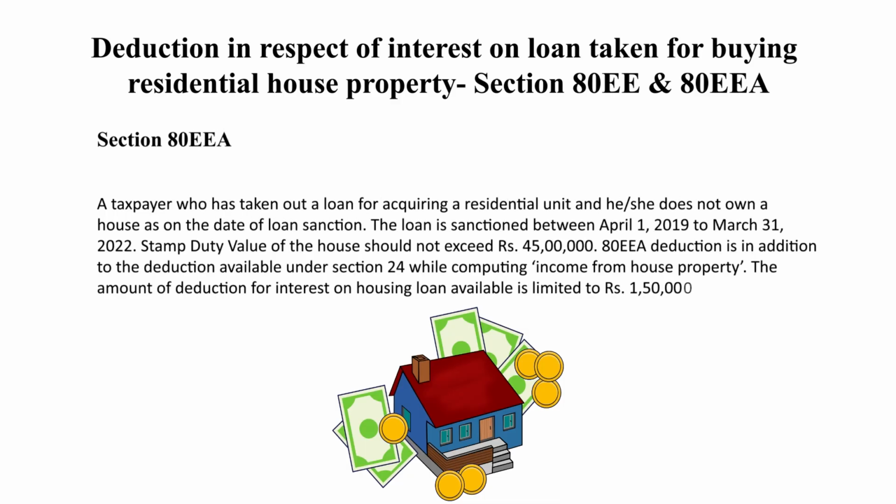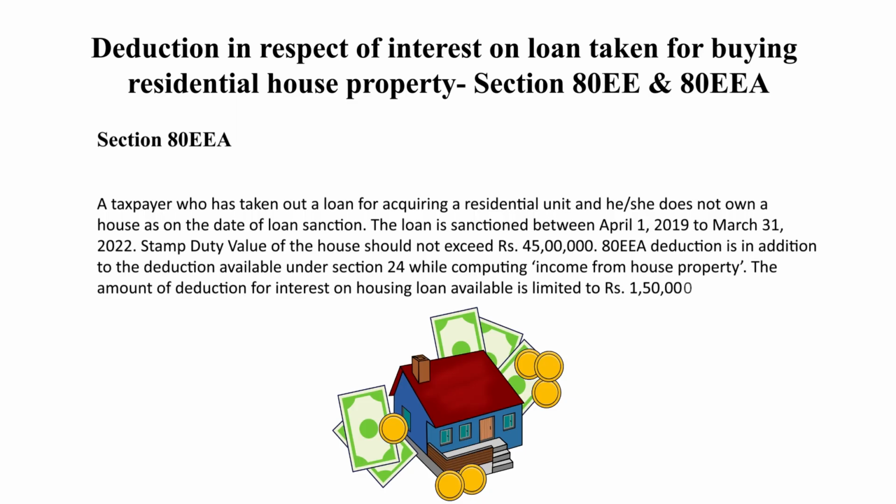Now 80EEA. This is also regarding purchase or acquiring a residential house by a person by taking a home loan. The loan should be sanctioned between 1st April 2019 to 31st March 2022. Stamp duty value of the house purchased should not exceed 45 lakh.